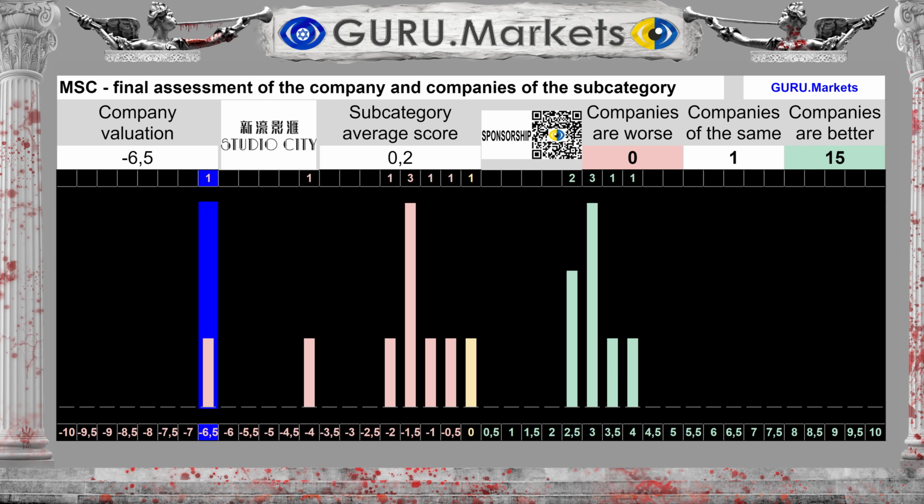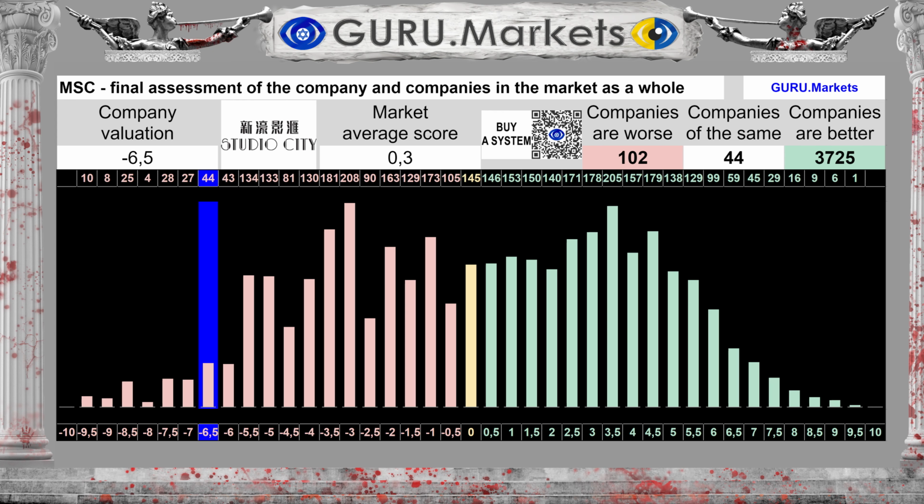GURU.Markets. The result is this, -6.5 out of 10 points. The average result for the subcategory is 0.2 points. If you look broadly, within the entire US stock market in aggregate, we can note that the average result for the market as a whole is 0.3 points, against the company's score of -6.5 points Studio City International.